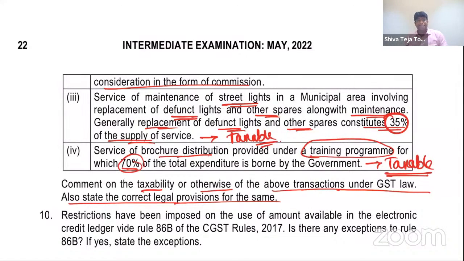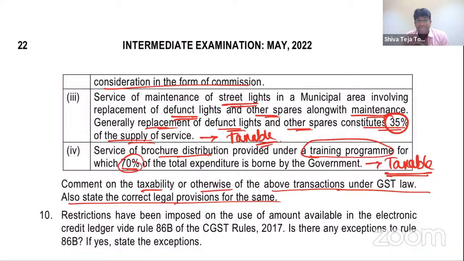No doubt about it. That is the simple reason, because exemption is only when service is provided to the government under any training program for which 75% or more of the total expenditure is borne by the government. And in this case, only 70% is borne by the government. That's why it becomes taxable. No doubt about it. So I'm sure you would have realized by this time that RTP is a conglomeration of various interesting concepts and also amendments. Pretty simple and pretty comfortable, but at the same time, very scoring also.